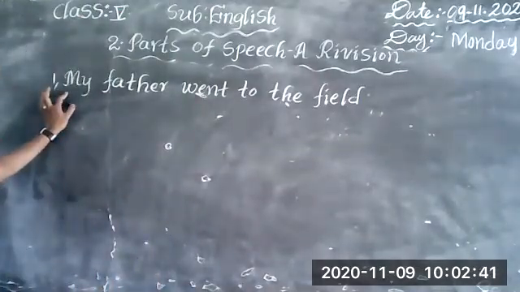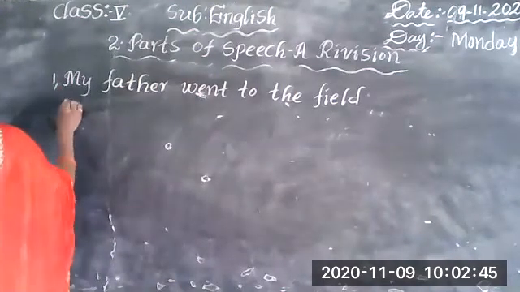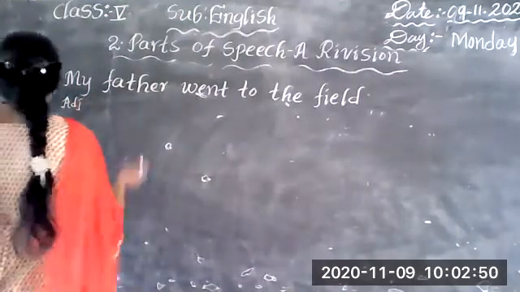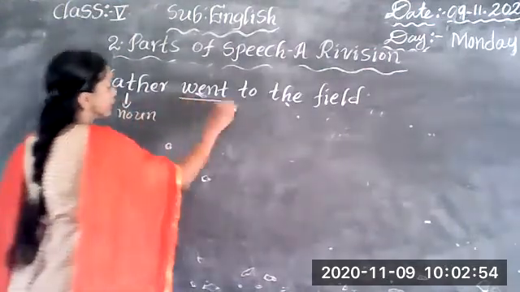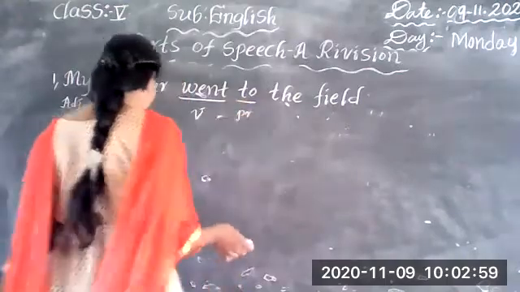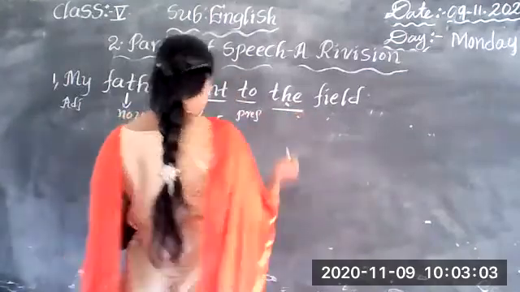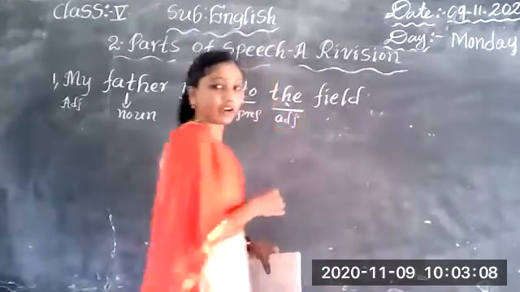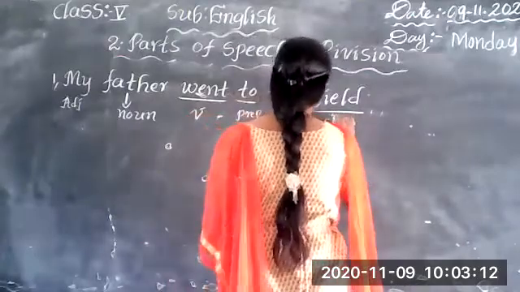My is the possessive adjective. Father is a noun. Went is a verb. To is a preposition. Short forms I am writing here. The is an article or adjective. I also told you we can call them adjectives or articles. And next, field. Field is a noun.